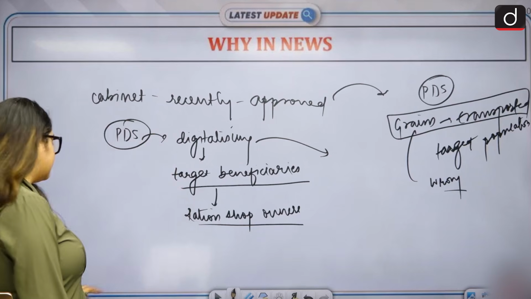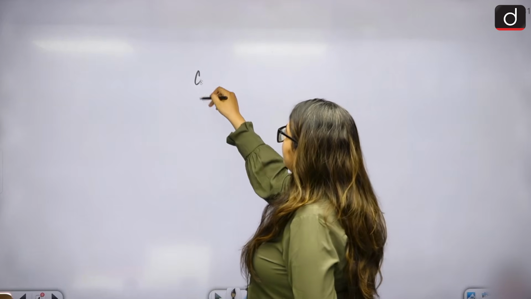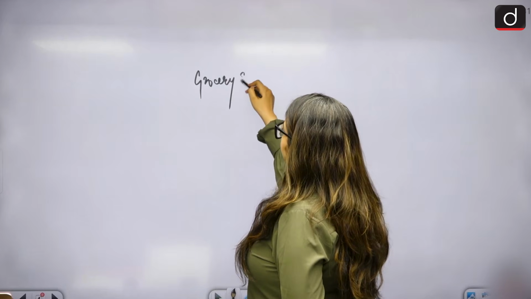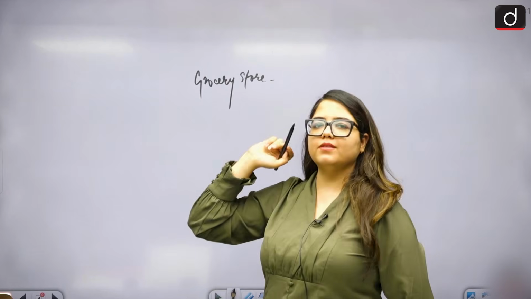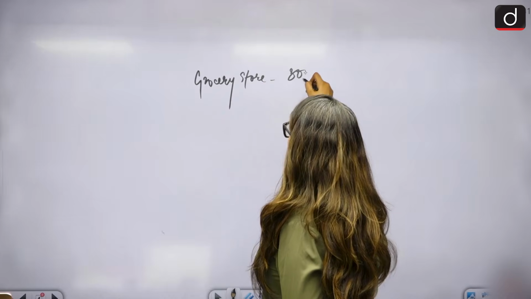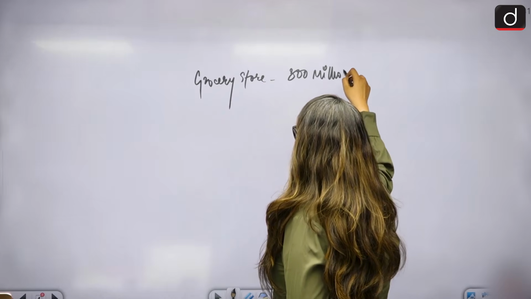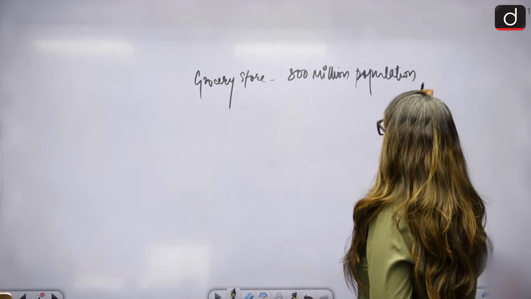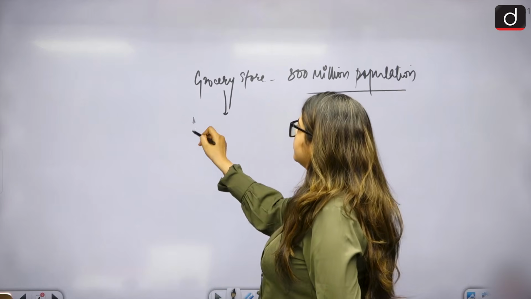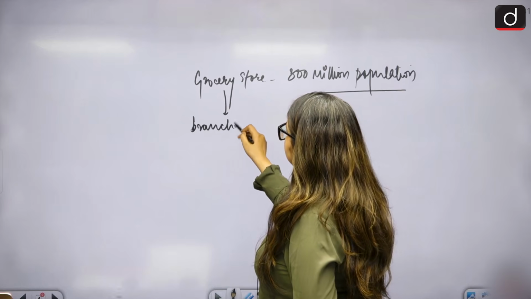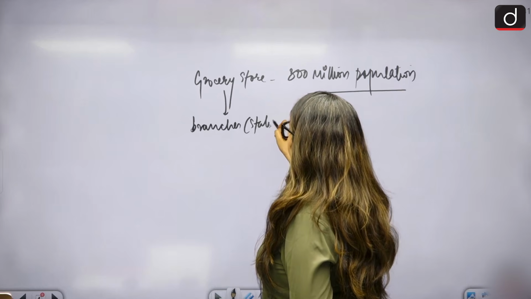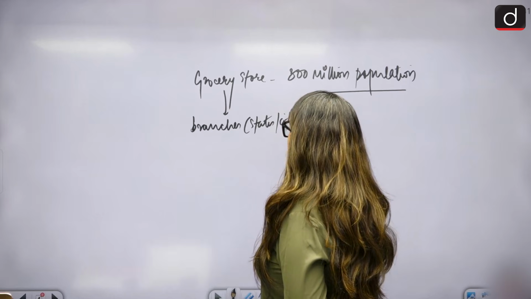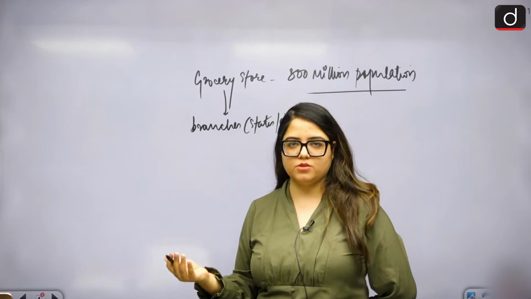To understand the problems, first of all, let's take an example. Let's say you own a grocery store that serves 800 million population. This grocery store has several branches in several states, cities, everywhere, because from one place doing all that is not possible.